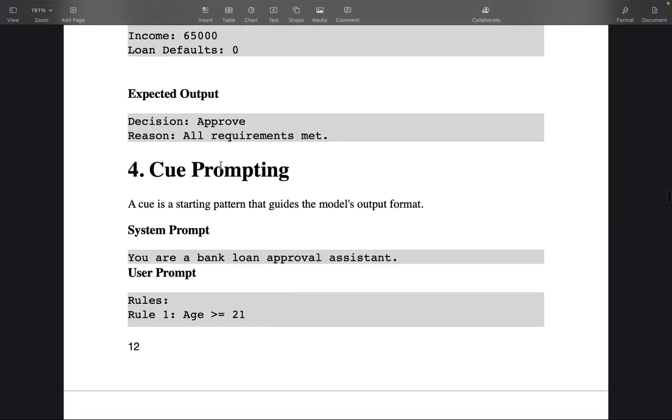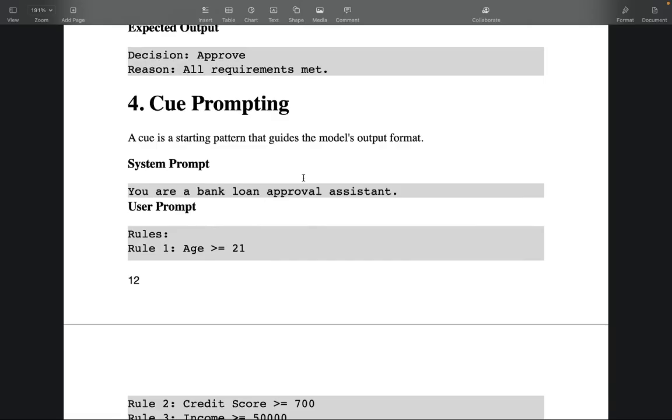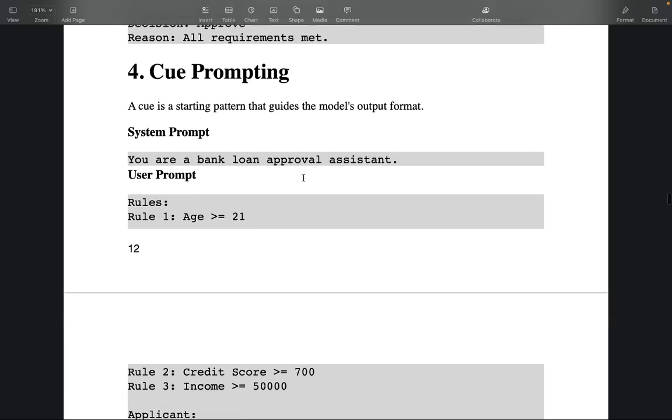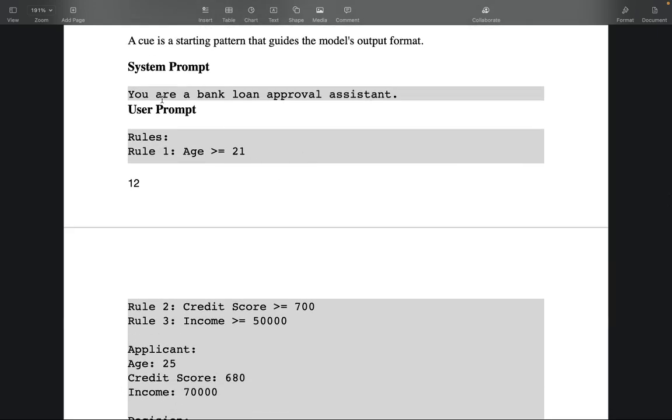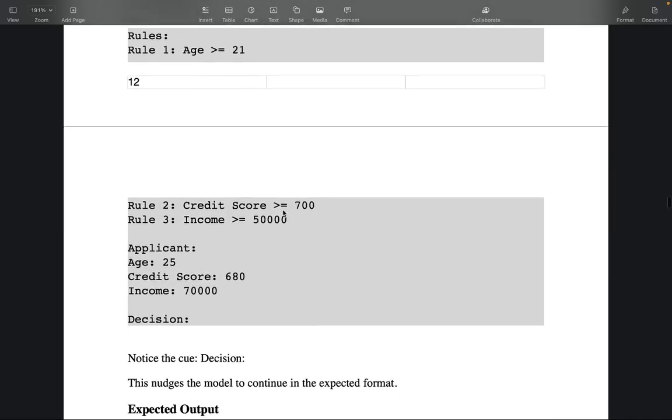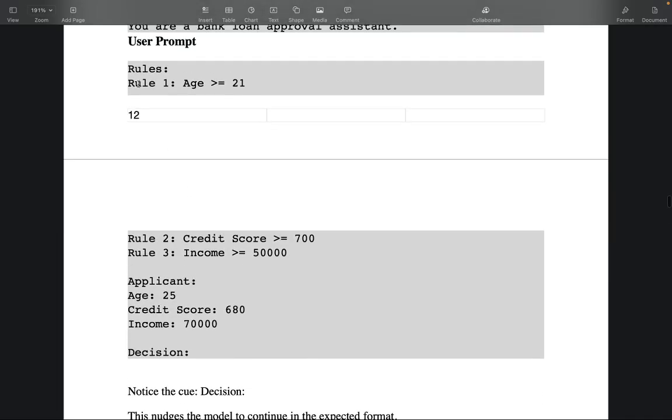Coming now to cue prompting. A cue is a starting pattern that guides the model's output format. For example, when you're giving a prompt, at the end you give the rules and the applicant, and then you just leave it like "Decision".